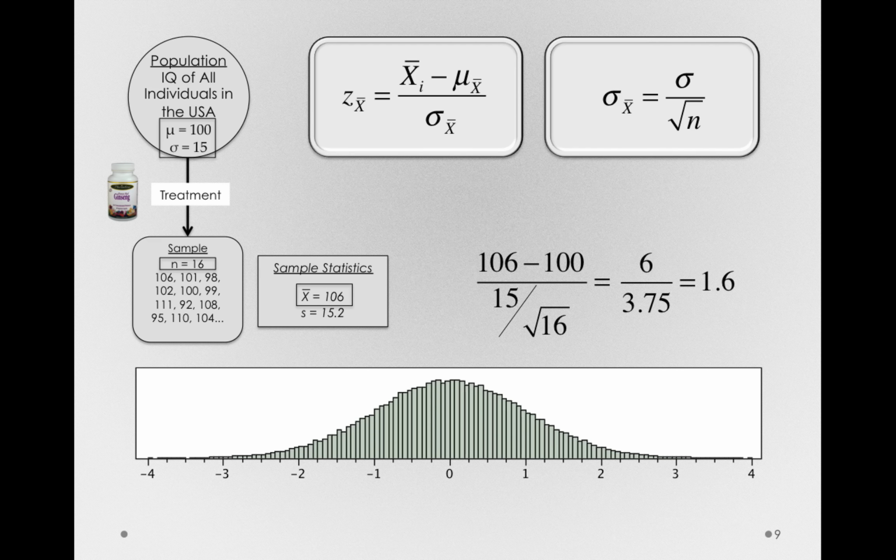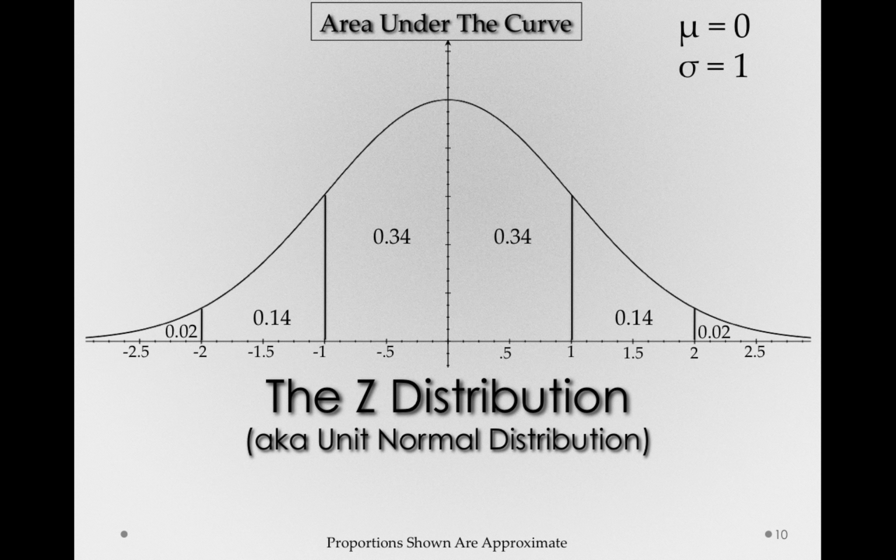And remember, because our population started off normal, when we make a sampling distribution from that population, of really any sample size, we know the resulting sampling distribution will be normal. So what we can compare this 1.6 to is simply the unit normal distribution, the z-distribution. So what we're doing is finding where that 1.6 value is in a standard unit normal distribution. And since we know a lot about the proportions of this distribution, we'll be able to say something about the likelihood of simply by sampling error alone getting a sample mean where we obtained it, a sample mean of 106.